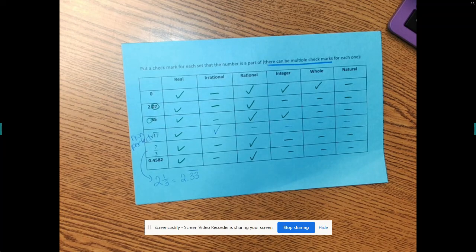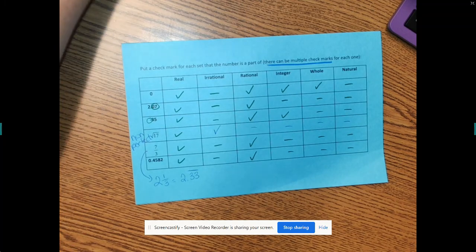Everybody feel okay with that? Yes. So tomorrow I'm going to introduce the calculator and show you how to do it on the calculator. But today was just that vocab. So you have this paper. Take your white paper and also fold it, and we are going to glue those in our journals.